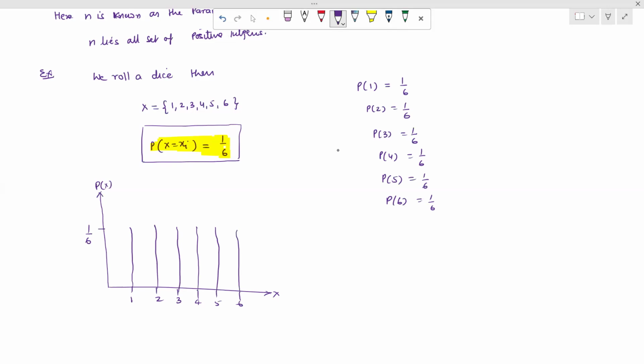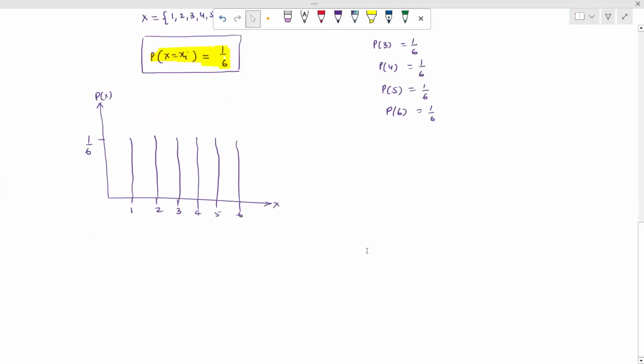Similarly, you can take the tossing of a coin. So the second example for understanding this uniform distribution is example 2, tossing a coin. When we toss, there are two possible outcomes: a head and a tail. The probability of getting a head is 1 by 2, and the probability of getting a tail is also 1 by 2.